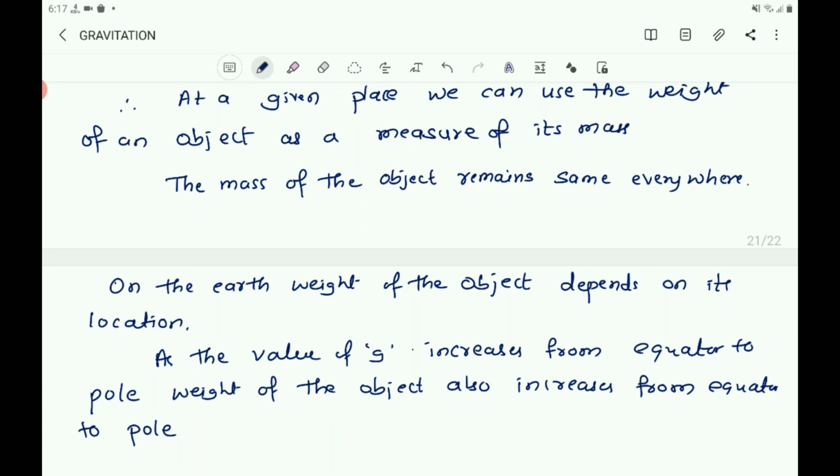Gravitational force is maximum at the pole and minimum at the equator. So as you move from equator to pole, as g increases, the weight of the object also keeps increasing.